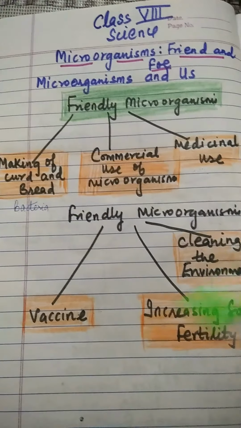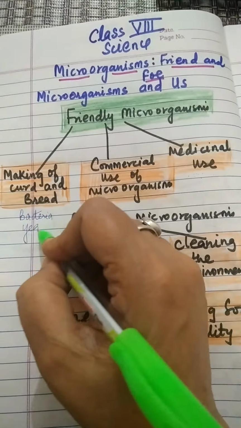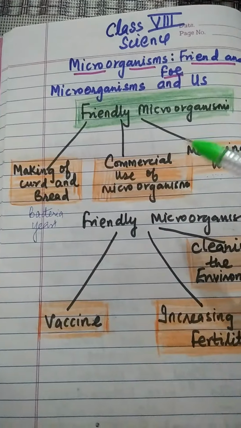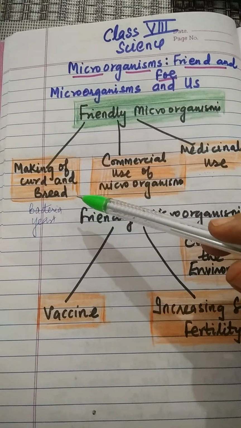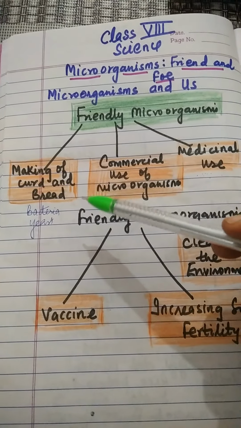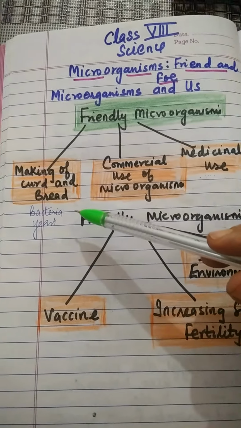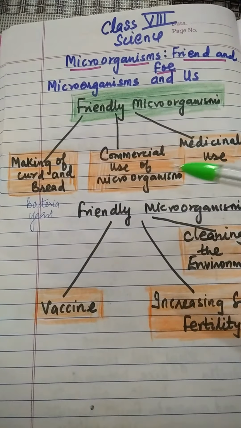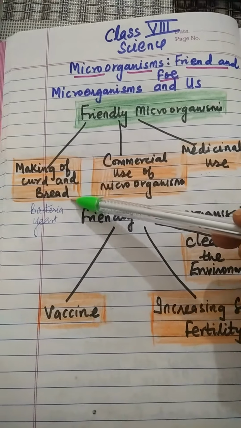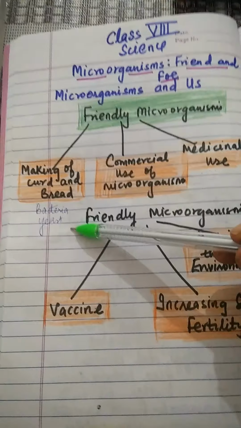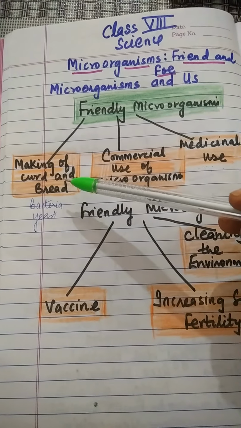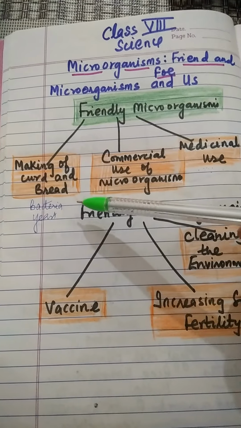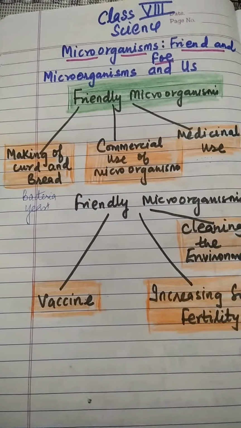Bacteria and yeast. Yeast is also used. Yeast is useful for fermentation of rice, idli and dosa batter. Remember, bacteria and yeast are used for making curd, bread and fermentation of rice, idli and dosa batter.